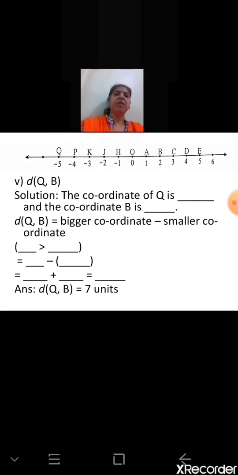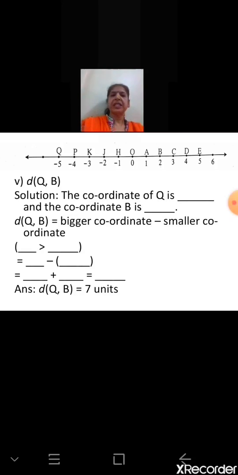Now this sum you will do on your own. Distance between the points Q and B. First find out the coordinates. The coordinate of point Q is -5, and the coordinate of B is 2. Which is the greater coordinate? 2.